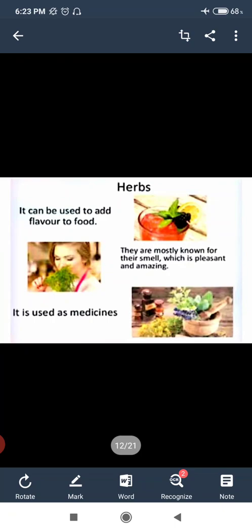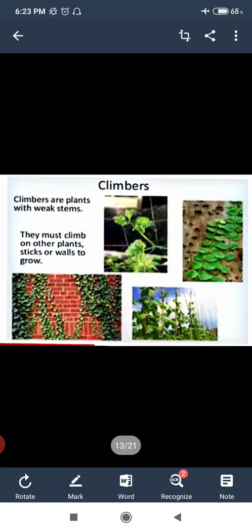Now we are going to learn the next type of plant, that is climbers. These are plants with weak stems. They must climb on other plants or stick to walls in order to grow. So these plants need support to grow.